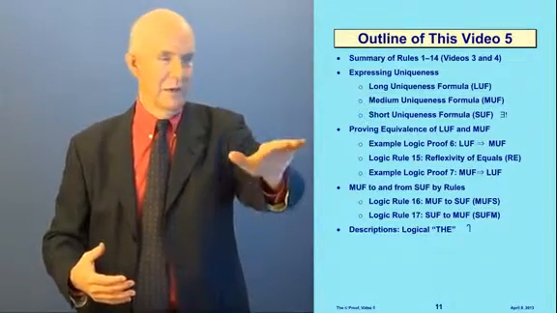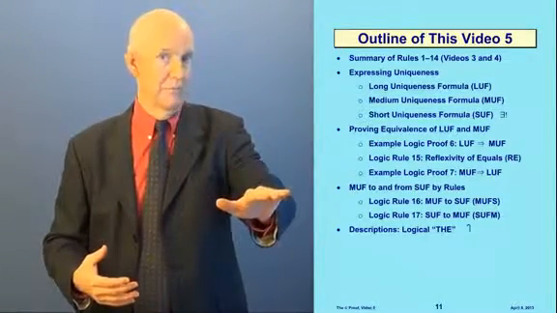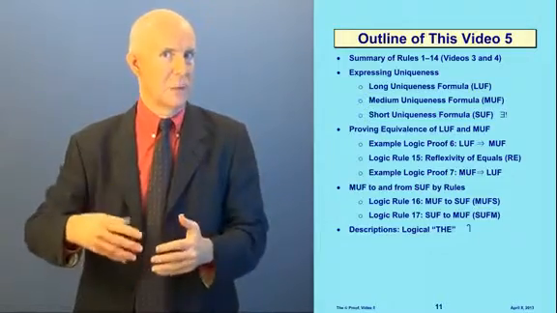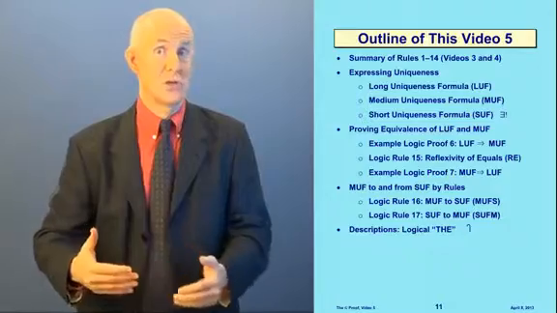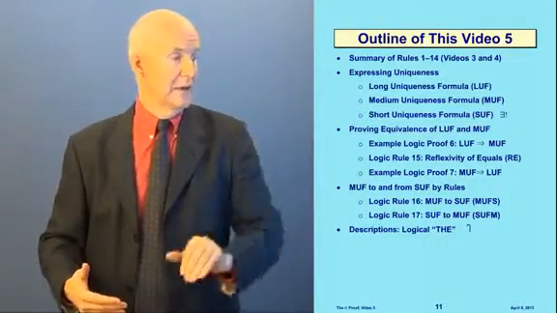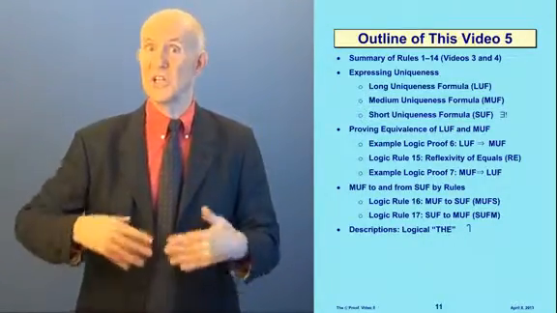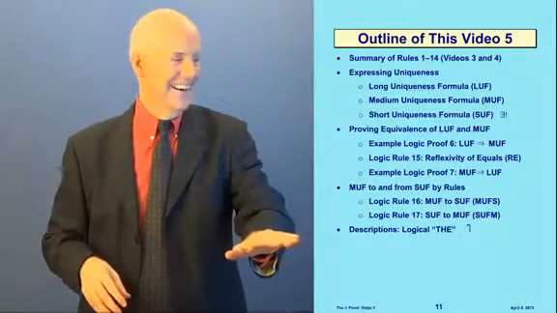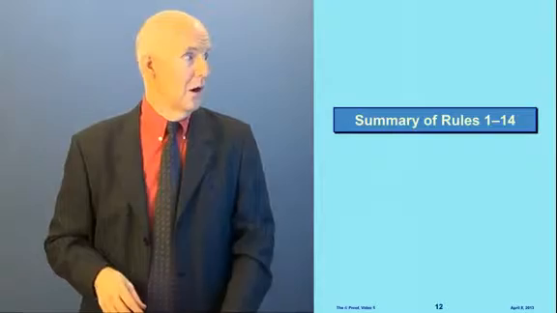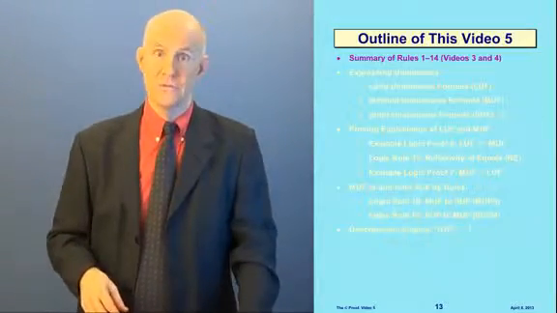We're going to do that in this part of the video. Then we're going to show how to get back and forth between the MUF and the SUF using 2 new rules. And then finally I'm going to talk about descriptions, which is the logical symbol that means "the," which is the candy cane. Okay, so let's look at a summary of rules 1 to 14.